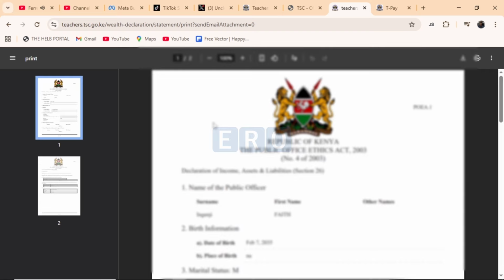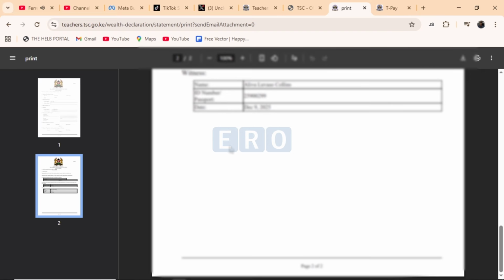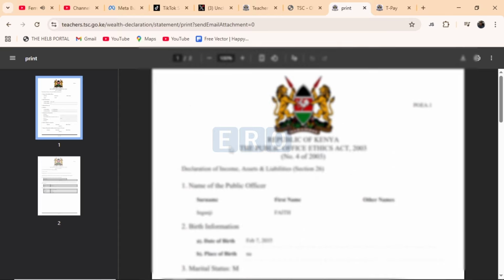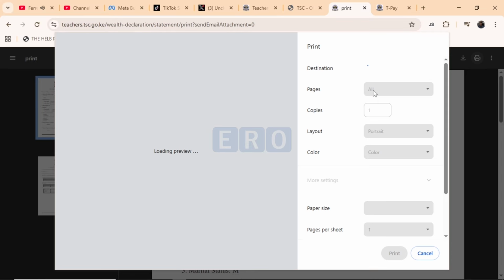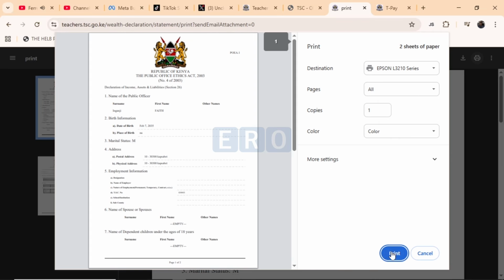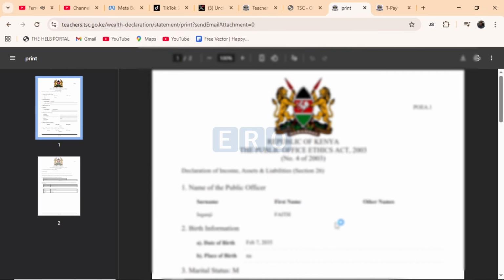And again, you're going to be given this document, which shows that you have declared your wealth for the 2 years. All you need now to do is to print for the client and give him or her the hard copy. And if you're doing it virtually, you'll download the document and send it to them.